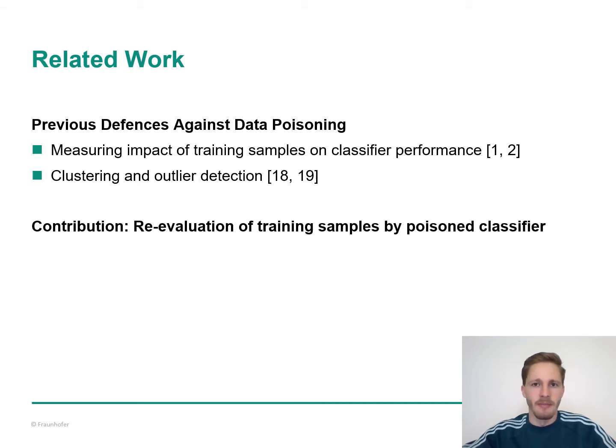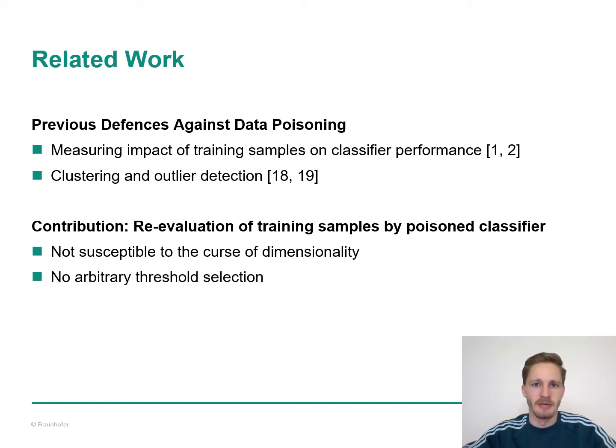The contribution of our paper is a new defense against strong denial-of-service poisoning attacks. This approach is based on the re-evaluation of training samples by the poison classifier. We try to leverage information that is present in the unpoisoned part of the dataset to identify and remove poisoned instances. And this approach overcomes difficulties of previously proposed defenses. Our defense is not susceptible to the curse of dimensionality, and it is not dependent on arbitrary threshold selection in contrast to outlier detection.